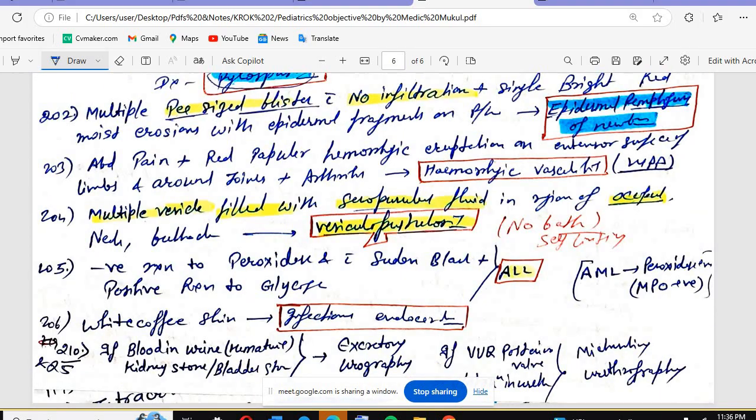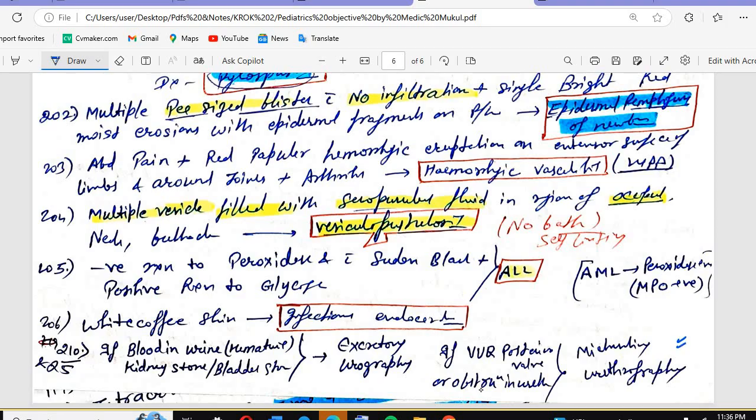There is one question you can see here. If in the question they mention VUR, what is VUR? Posterior valves or an obstruction in the urethra. If there is a posterior valve or obstruction in the urethra, what are you going to do?